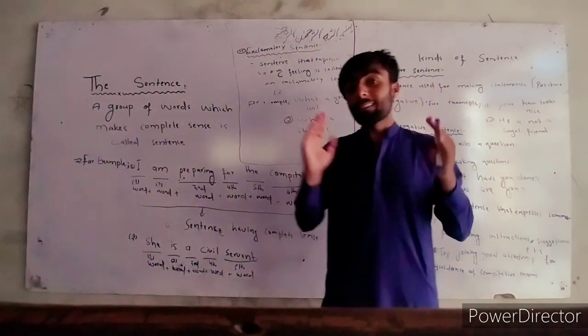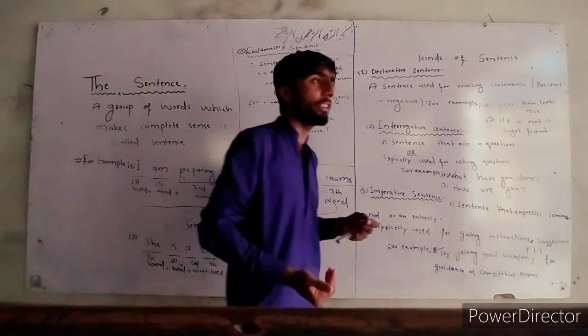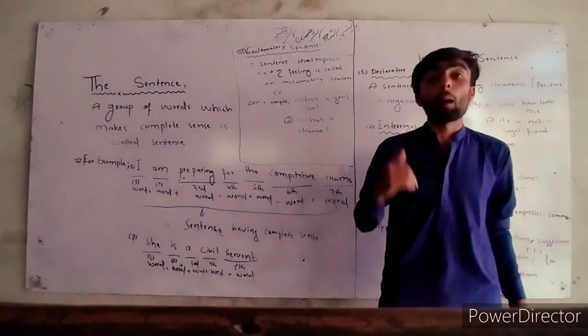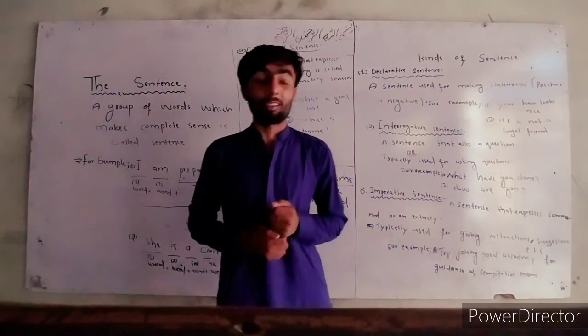Then confirmative sentence, and imperative sentence. The imperative sentence is a very good sentence, but we do not know about its structure and how to write an imperative sentence.